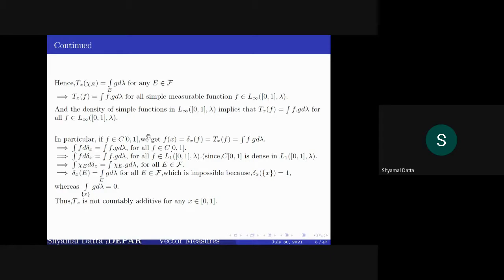That is why f of x is equal to the integral of f d delta_x, and this holds for any f in L1 of 0, 1.